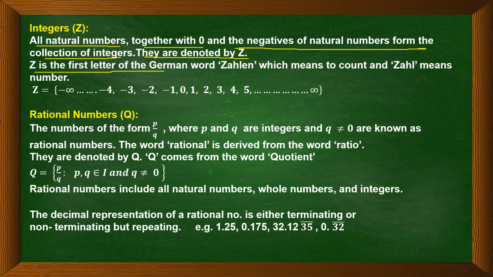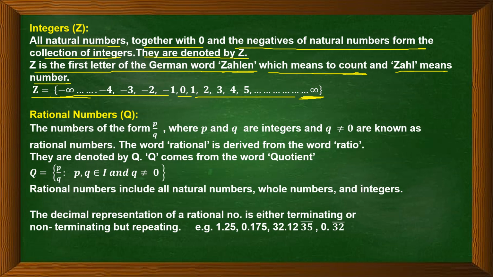Z is the first letter of the German word Zählen, which means to count. Zahl means number. So this is how Z got associated with integers, because it came from the German word Zählen, which means count, and Zahl means numbers. Now Z consists of all the negative natural numbers, and 0, and all the positive natural numbers, and it extends to infinity on both sides, right? So we have negative infinity and positive infinity on both sides. That means integers are a continuous series from minus infinity to plus infinity, right?